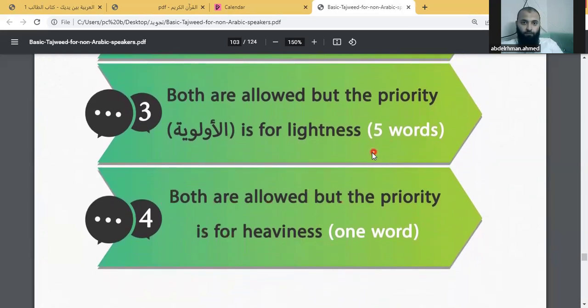Okay, this is 5 words in the Quran, in the entire Quran, and this is only 1 time. It can be heavy and light, but it's better to make it heavy. We will see this.